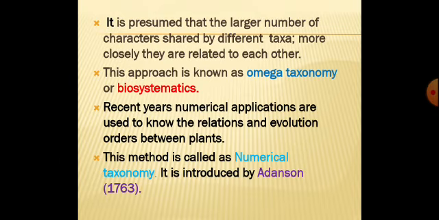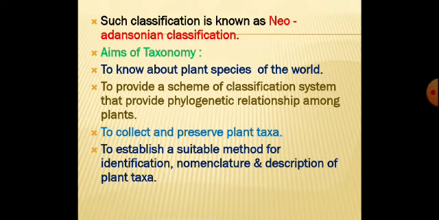Adamson, a taxonomist, followed the numerical taxonomy, and the classifications which follow it are called Neo-Adamsonian classification. This was coined by Adamson, who took numerical applications into consideration to classify the plants.